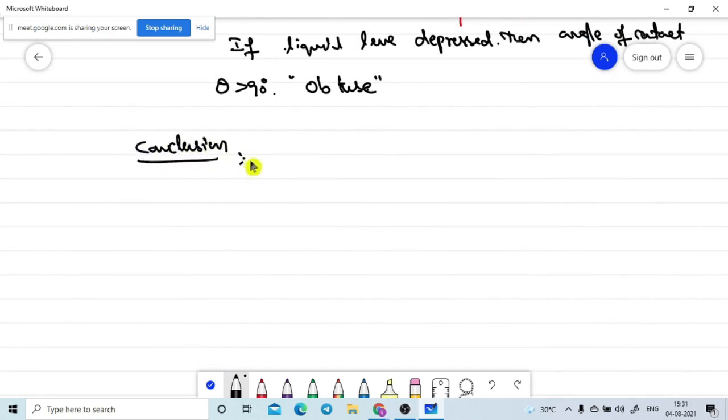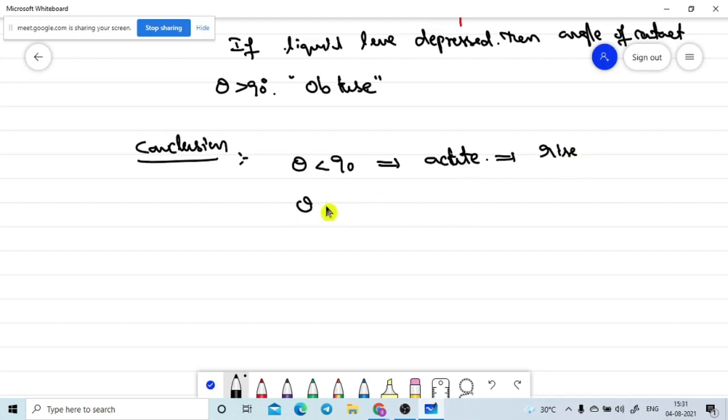If theta is less than 90 degrees, then the angle of contact is the acute angle, and the liquid level will rise up.